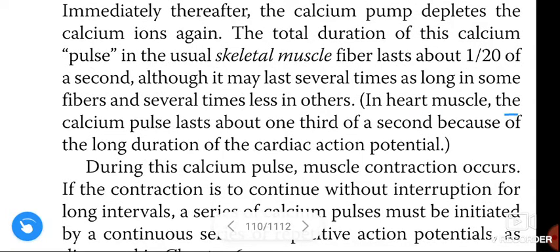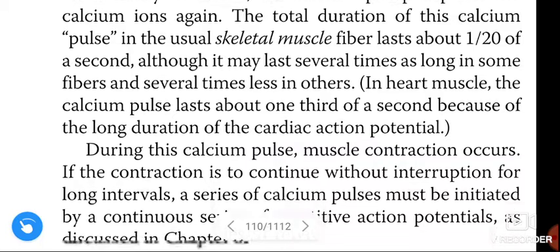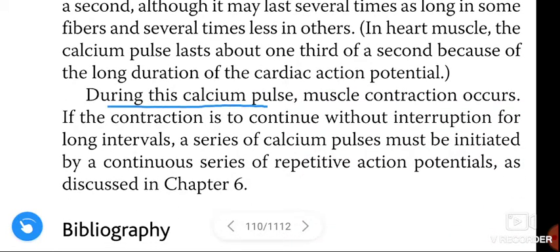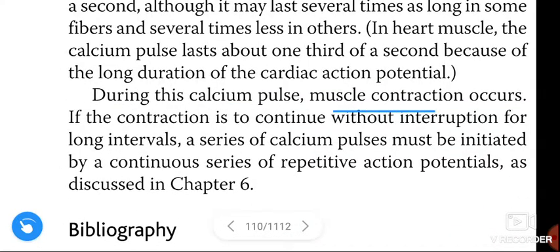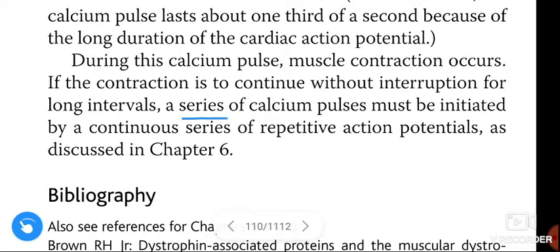In heart muscle, the calcium pulse lasts about 1/3 of a second because of the long duration of the cardiac action potential. During this calcium pulse, muscle contraction occurs. If the contraction is to continue without interruption for long intervals, a series of calcium pulses must be initiated by a continuous series of repetitive action potentials.